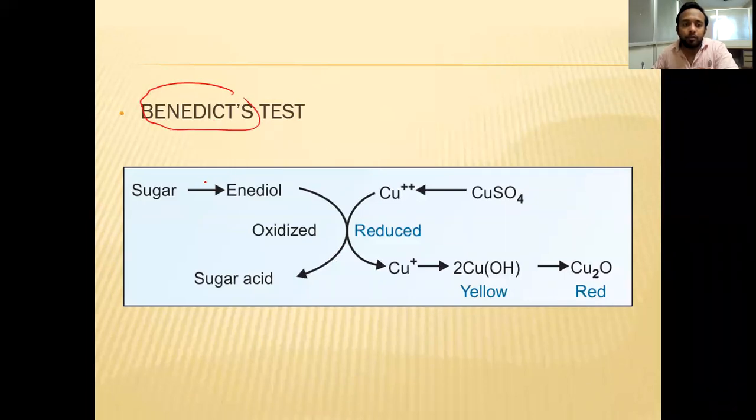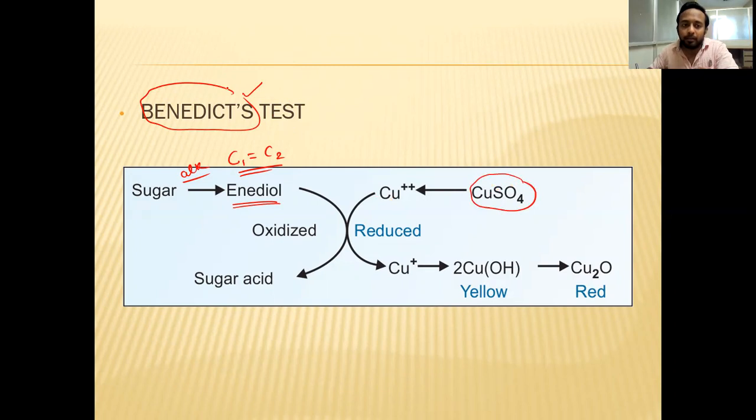What is it? Sugar is converted to enediol form. Enediol means double bond between C1 and C2, in the alkaline medium. As I mentioned, it is a highly reducing substance. So what is happening in Benedict's reaction? You add the copper sulfate, which is part of the Benedict's reagent, which will give the copper ions. Copper ions are reduced because of the reduction property of the enediol, which forms the red color.